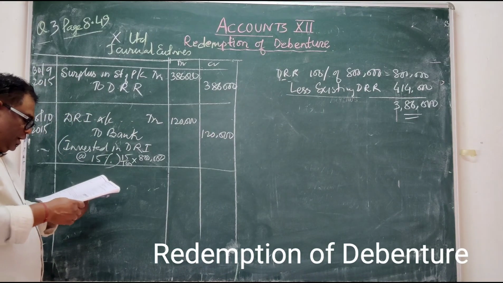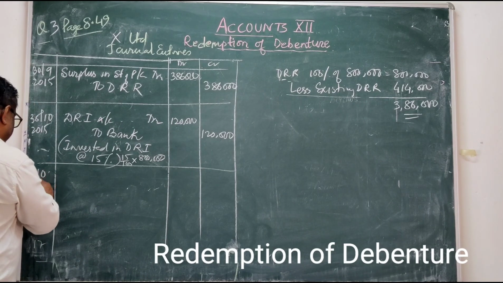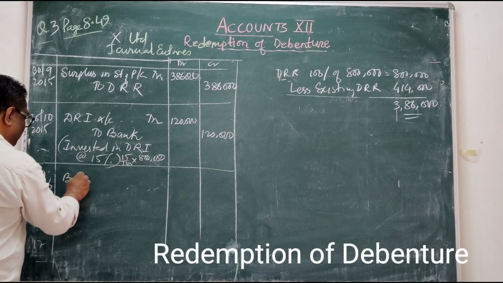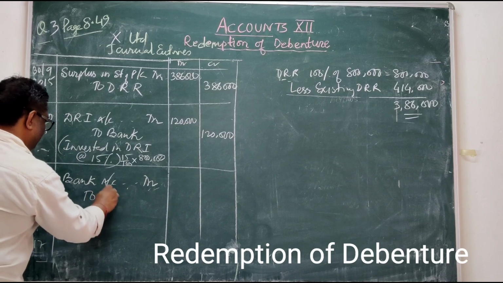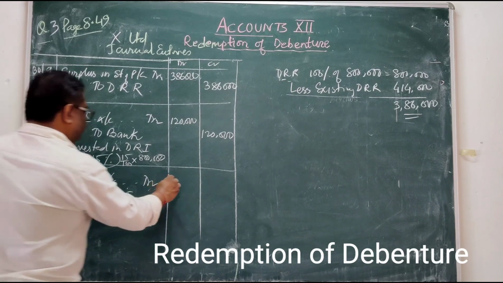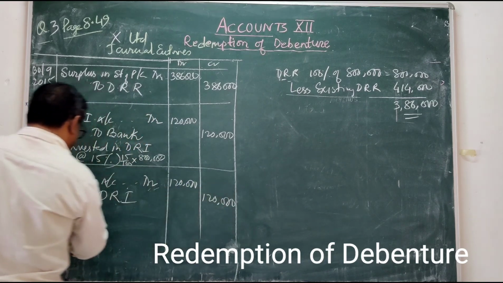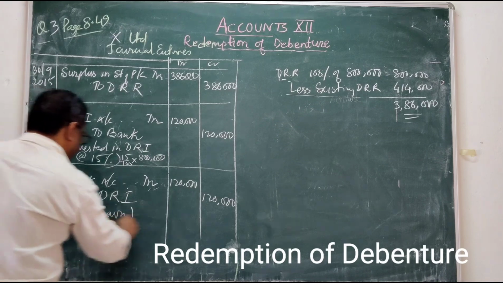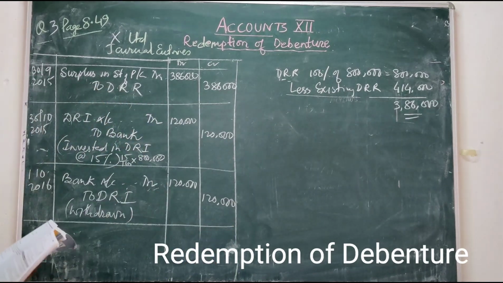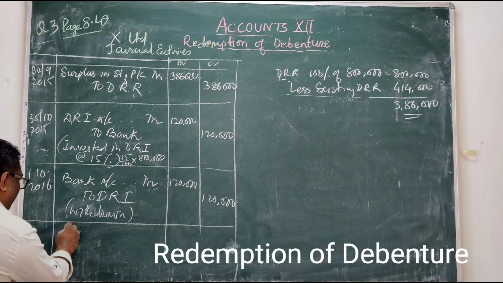Now, just before the date of redemption, 1st October 2016, you have to withdraw. Bank account debited to DRI. How much will you withdraw? 1,20,000 you have to withdraw for redemption. Withdrawn for redemption. Now you have to make it due. What is the due amount? How do you make debenture holder due? Debenture